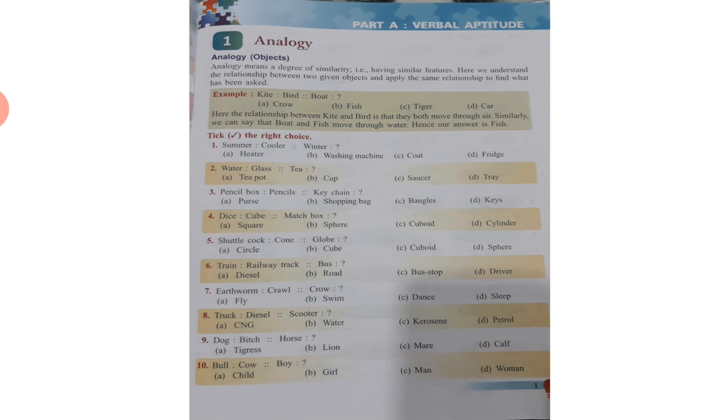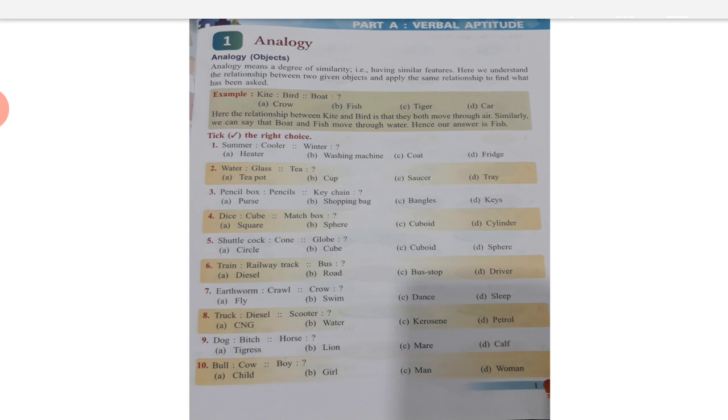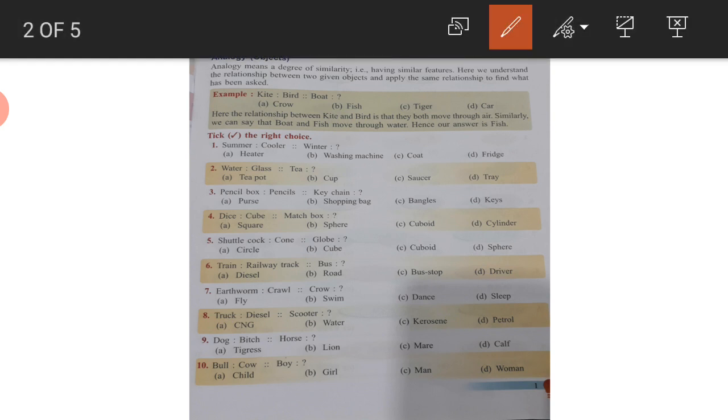Summer, cooler. In summer, we use a cooler. In winter, what do we use? Heater, washing machine, coat, fridge. What do we use in winter? Heater. So the first answer is heater.